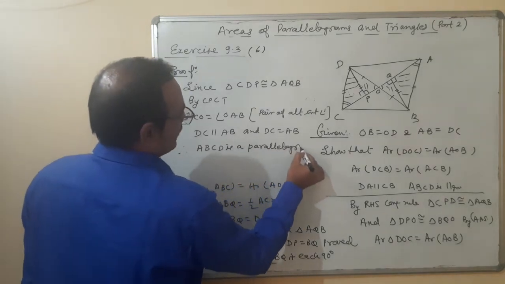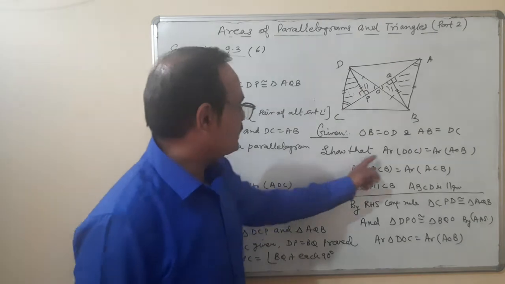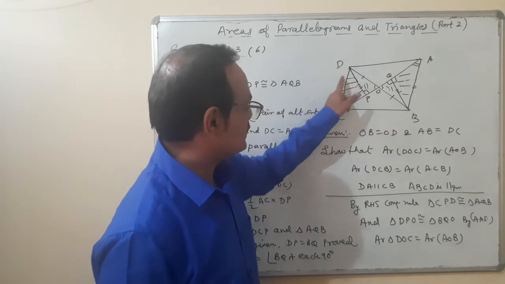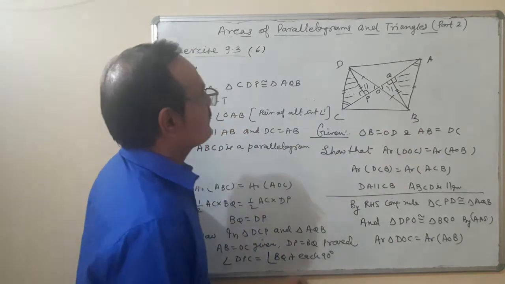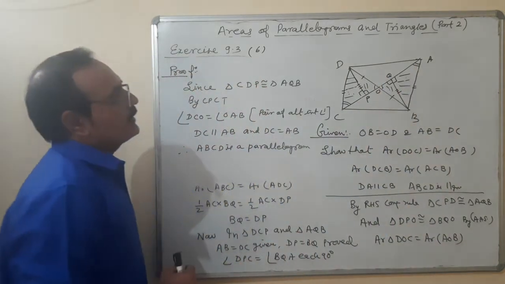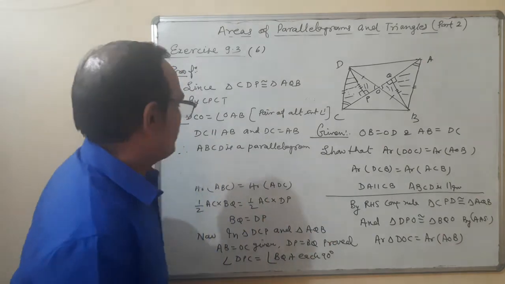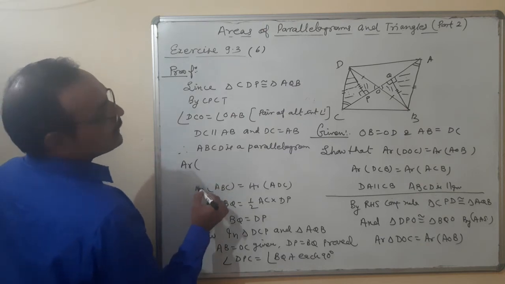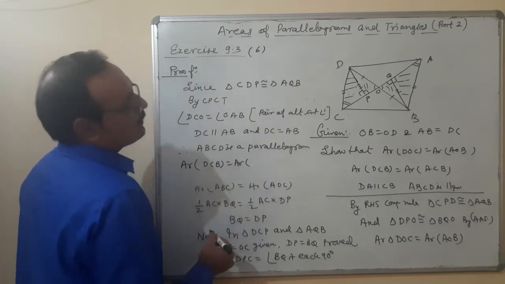Okay. And if it is a parallelogram, that means opposite sides are equal and parallel. Now let us see this part, DCB, and second is ACB. DCB and ACB. What happened here? There are two triangles. Two triangles are equal in areas if they are on the same base and between the same parallels. So here we write: area of triangle DCB is equal to area of triangle ACB.